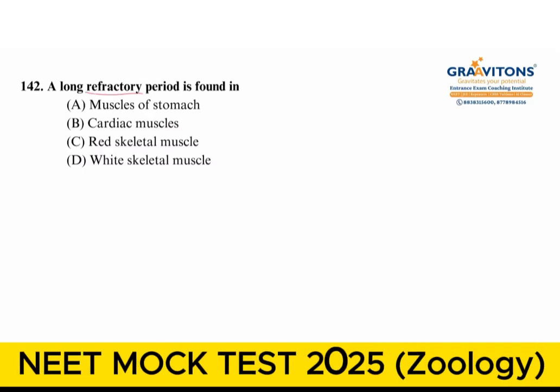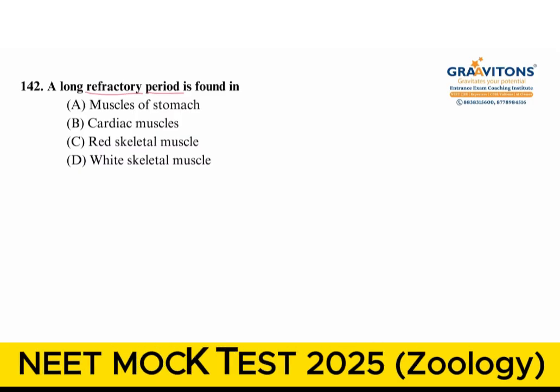Next question, a long refractory period is found in. First let me tell you what a refractory period is. This is when a neuronal axon is generating and conducting the impulse between polarized state and depolarized state. You cannot let a new impulse in.